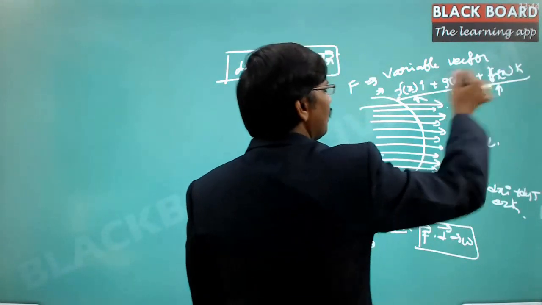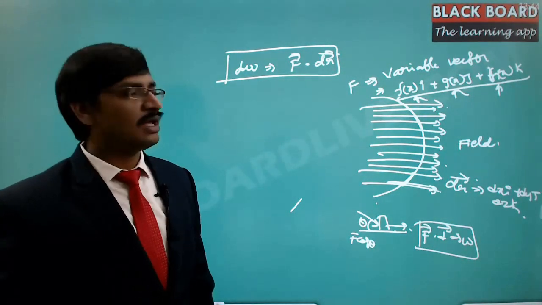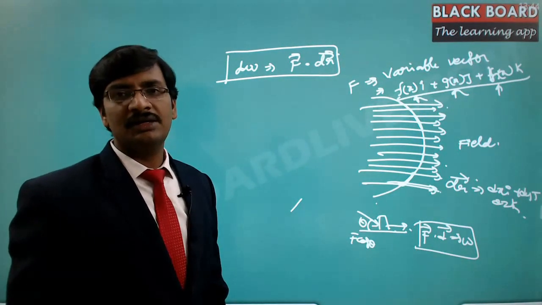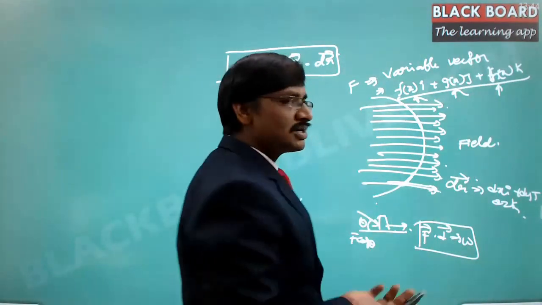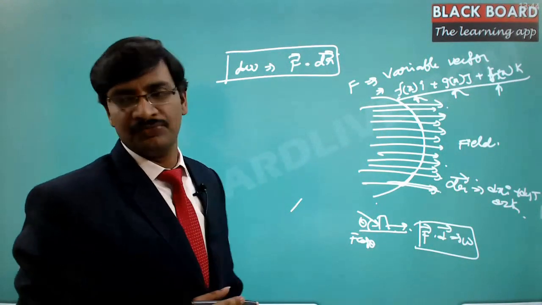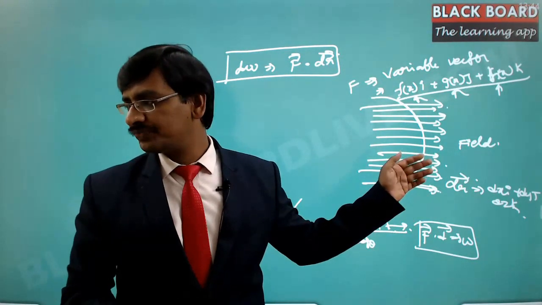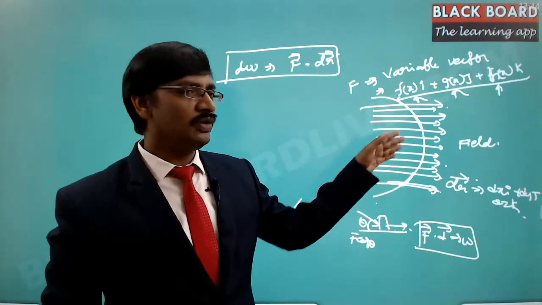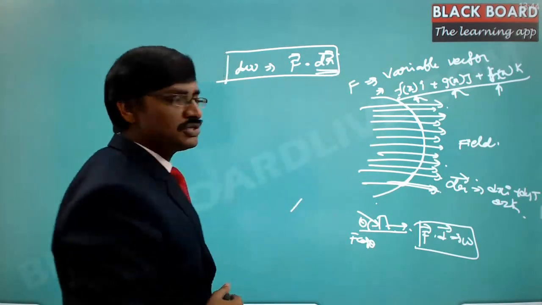So this entire combined vector represents the force magnitude at different places with different values. That is how we express it as a function of x, y, z. So here this is the force vector, and in the coordinate plane we are trying to move it. Then this is the dr, which is the positional vector change.